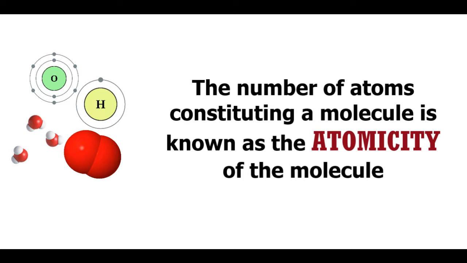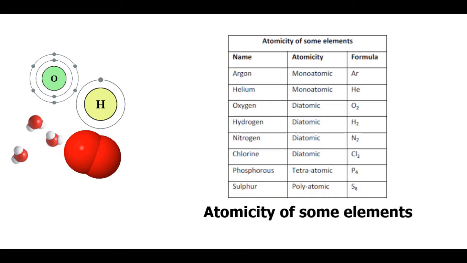When we talk about metals and other elements such as carbon, these do not have a simple structure. Instead, they consist of a very large and indefinite number of atoms bonded together. Here is a table giving the atomicity of some elements, particularly non-metals.